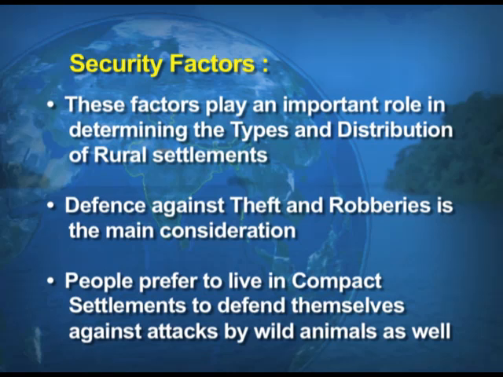So, people prefer to live in compact settlements to defend themselves against attacks by wild animals as well, because there are certain examples where the wild animals enter into the village and harm the village folk. So, they want to have security for themselves, and in such areas the village folk try to live in compact settlements.